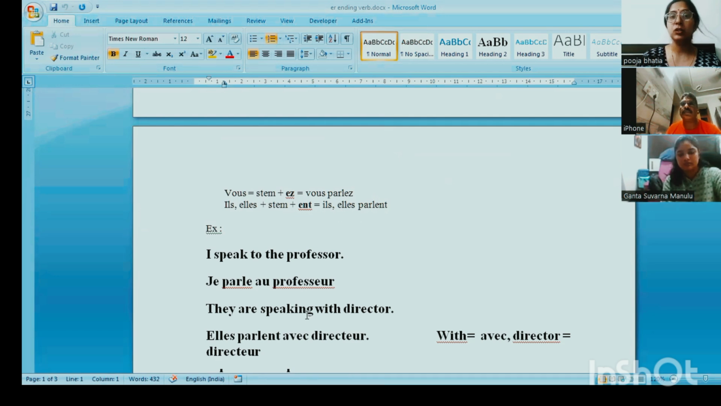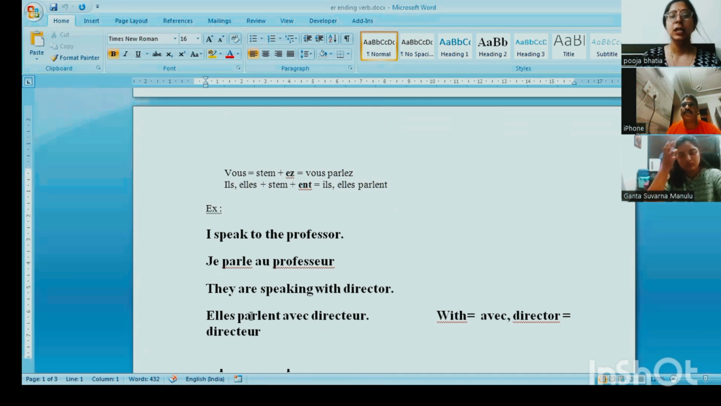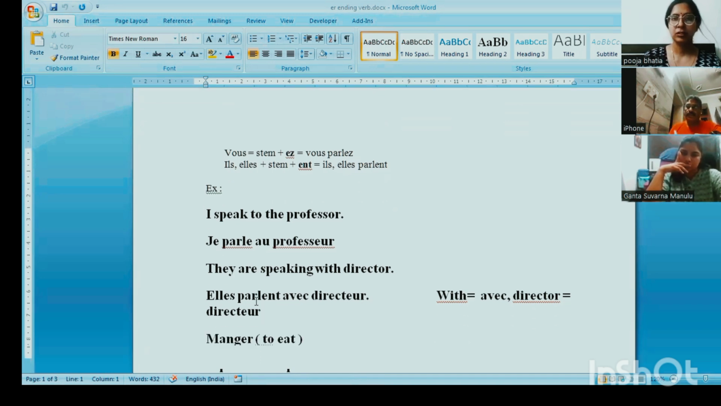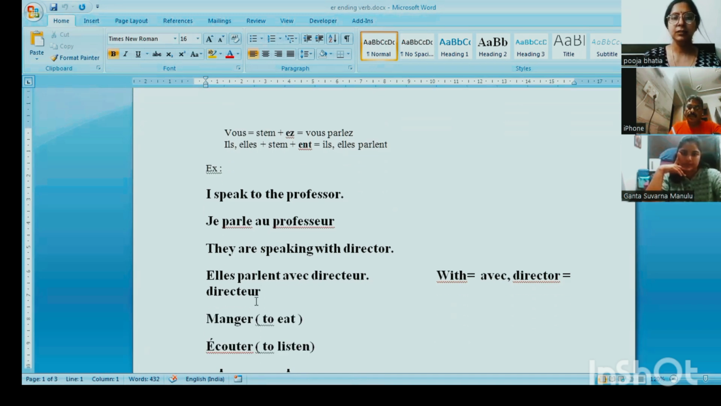Example is I speak to the professor. Je parle au professeur. They are speaking with the director. Ils parlent avec le directeur. Avec is with and directeur is the director. Right? I guess it's clear.